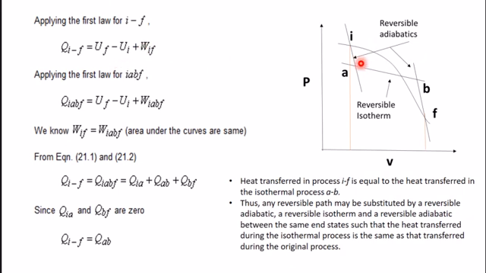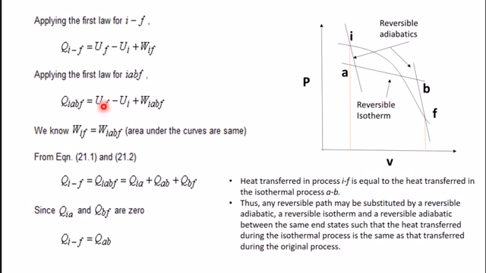Now we apply first law of thermodynamics to the second process IABF. Then the equation is QIABF is equal to, again, UF minus UI. Here we notice that for both the process end state are same, I and F. So internal energy is a point function. It depends upon end state.